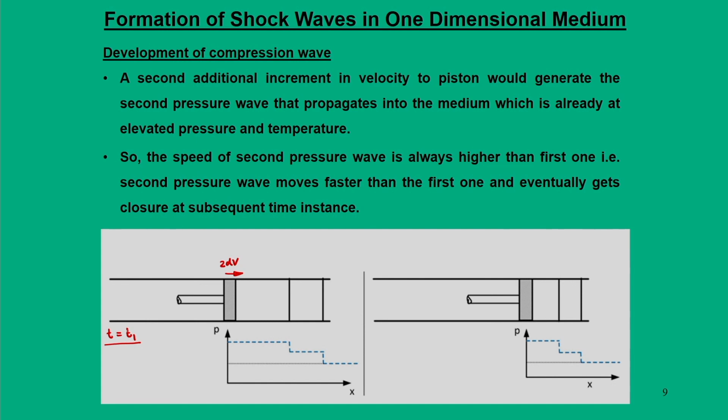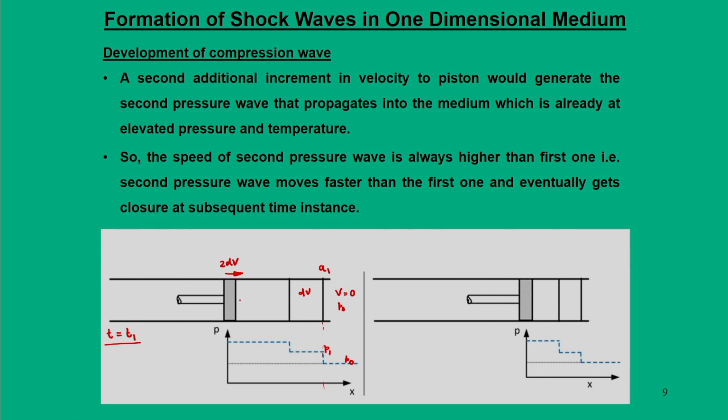By this time the first sound wave would have reached some location, and if you look at the pressure versus x diagram, beyond that we have velocity of the gas 0 and pressure is P0. So, this line refers to P0, and in this region the gas has velocity dV and the pressure is P1, okay.